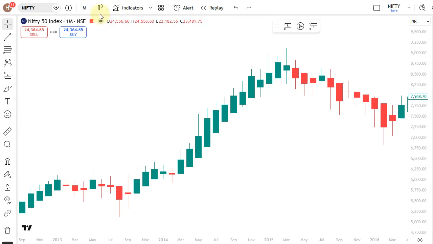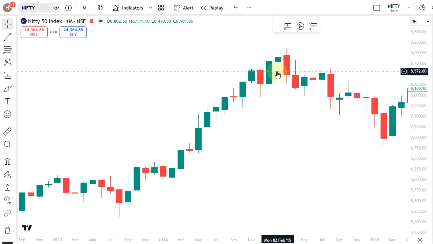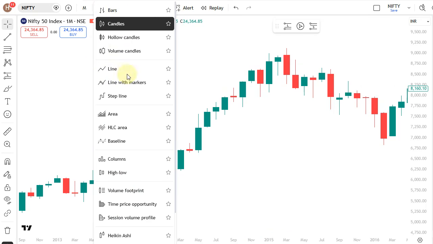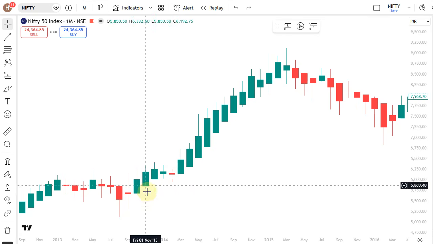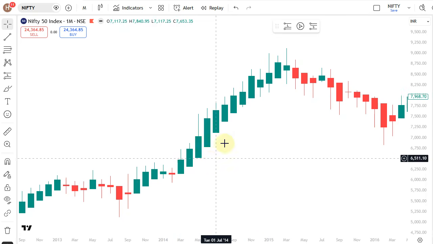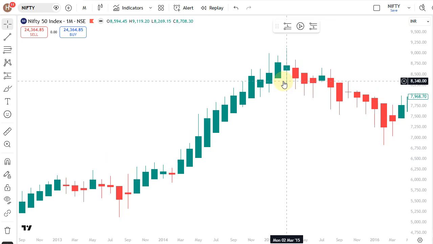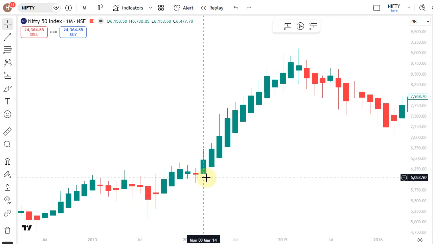See here, for example, in the same period there is only one red candle. If we go to normal candles, there will be 3, 4, 5, 6 red candles. When you use the Heiken Ashi candle, the red candle is only one, which in itself defines a clear trend and reduces the noise of green and red candles coming simultaneously, so that a trader or investor will not get confused and will hold on to these positions. So first, the noise is reduced by establishing a trend.